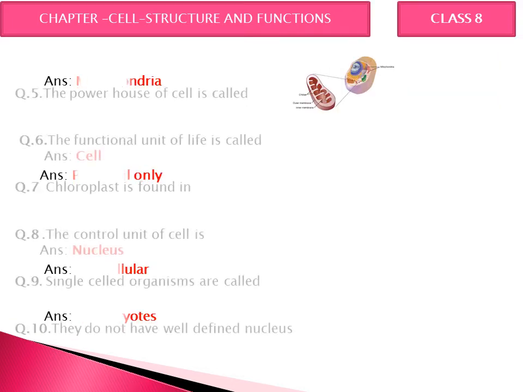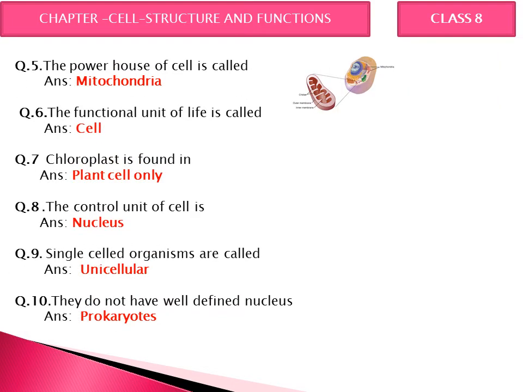Now the next one, the powerhouse of the cell. So the powerhouse of the cell is mitochondria. It gives energy to the cell. Next, again the same, the functional unit of life is cell, because all the functions take place inside the cell only. Chloroplast is found only in plants. Why? Because chloroplast gives chlorophyll and that makes the leaf green.